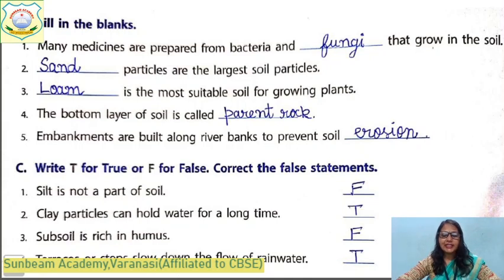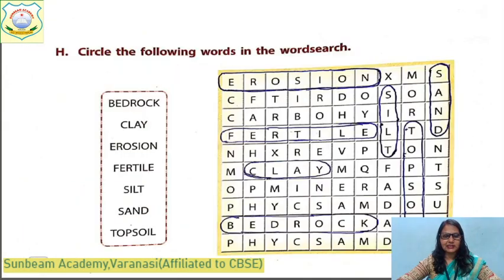Subsoil is rich in humus. It is false. Topsoil is rich in humus. Which is rich in humus? Topsoil. Terraces or steps slow down the flow of rainwater. Yes, it is true. That's why terrace farming is done on the hill areas, on the mountains.